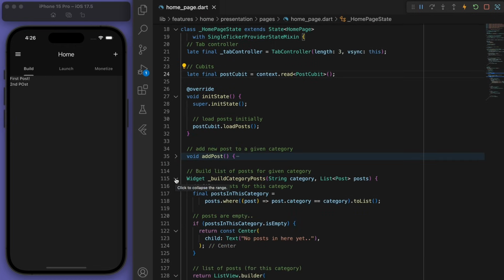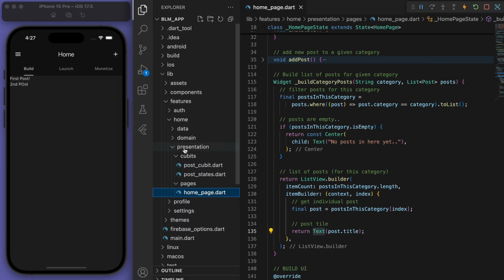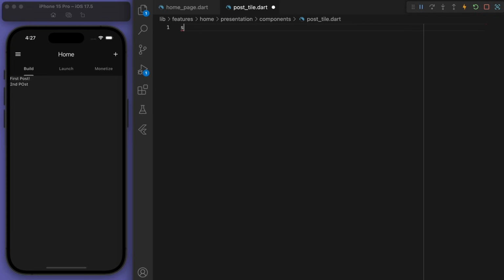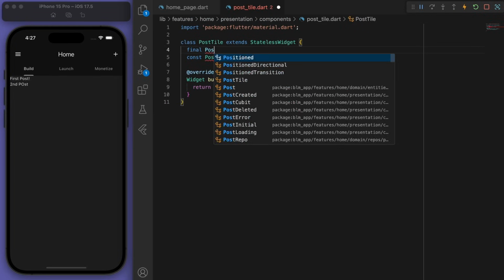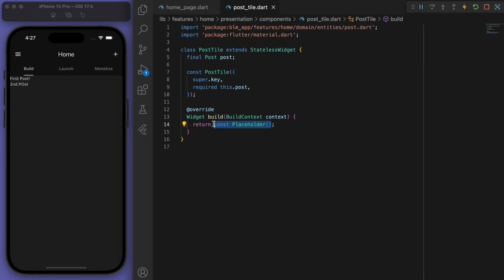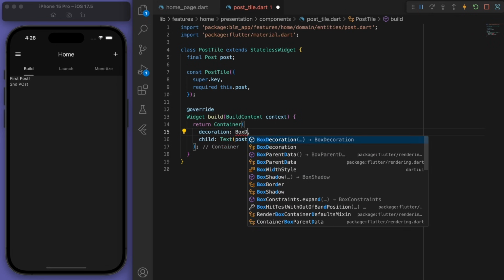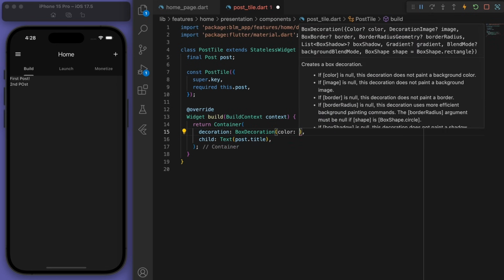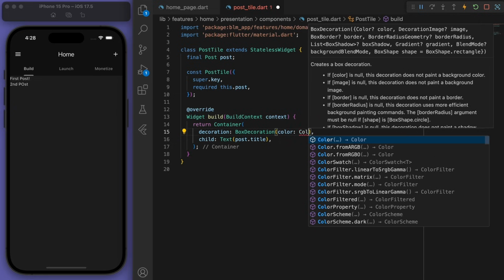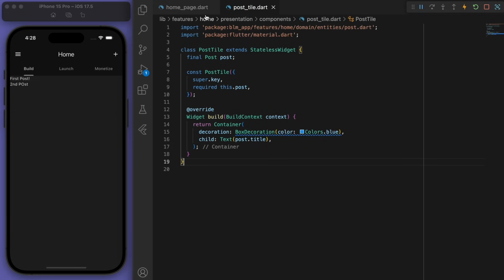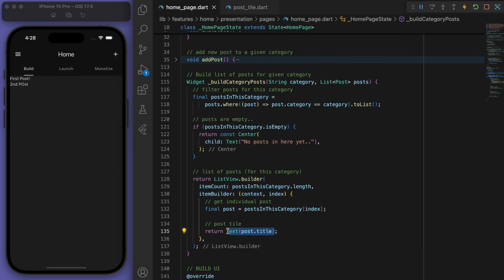But now we can make this even prettier, and now we can just decorate this. So I'm going to create a new component called post tile. Right, so what we're going to require is just a post. And let's start decorating this up. So again, this part is just, you can decorate it up and make it look the way you want, or you can just copy me and my style. But just to show you what's happening, if I give it a blue color and I just come back to my home page and import the post tile, okay, you can see that's what it looks like.